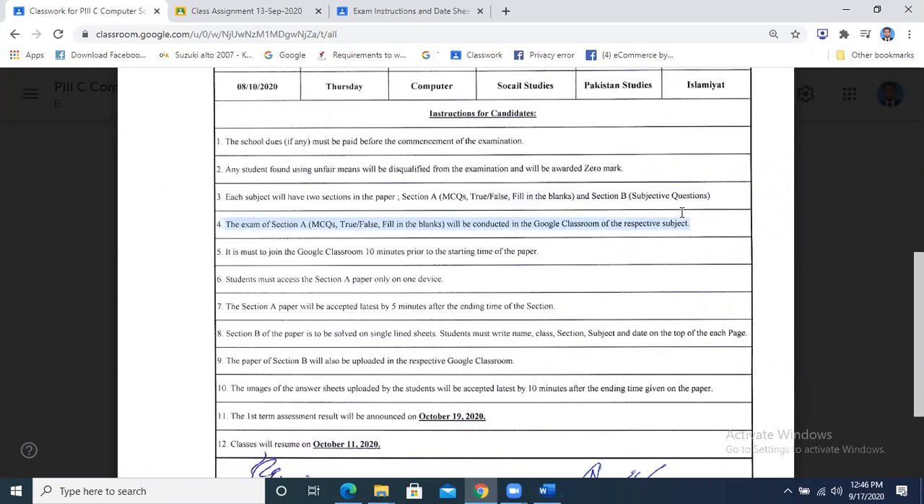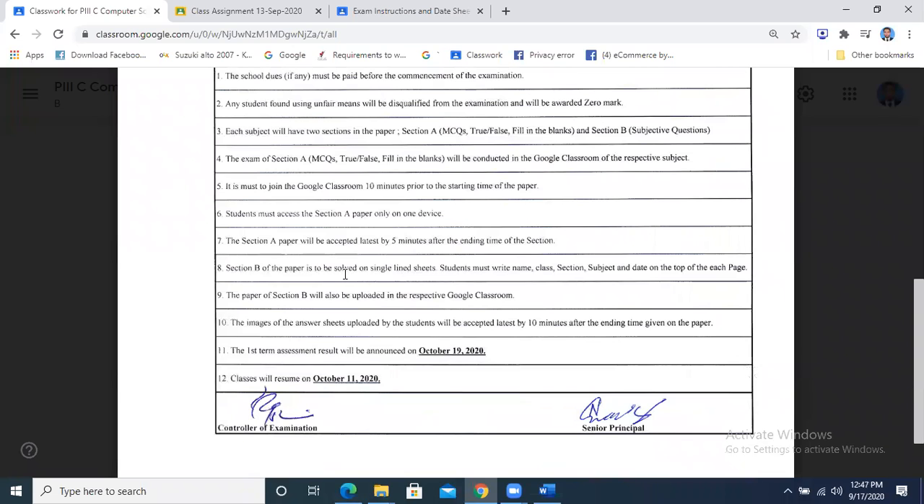Section A will be conducted online, as in the sample test I took, in which I conducted the MCQs. So it will be online in nature, and you have to submit within the due time. There are 35 MCQs, so you have to submit in 35 minutes. But a margin time of 5 minutes will be given to you for MCQ submission. You will join your Google Classroom 10 minutes earlier so that you do not face any technical issue or problem at that particular time.